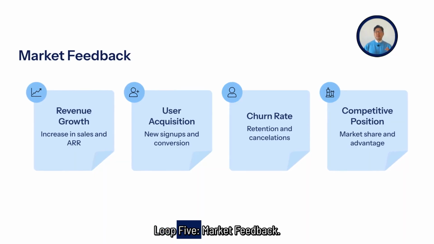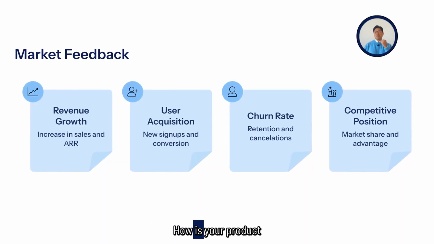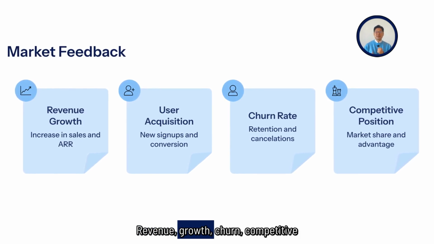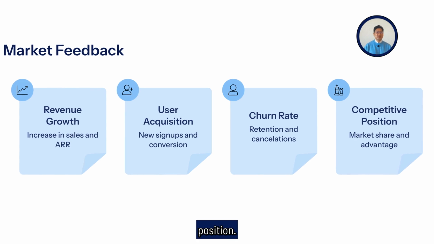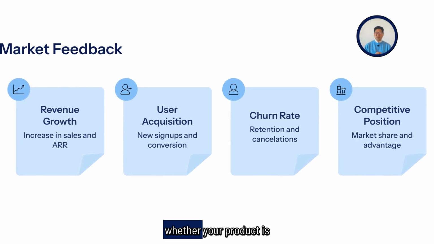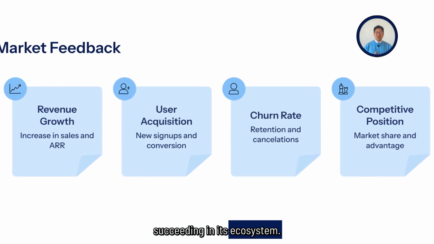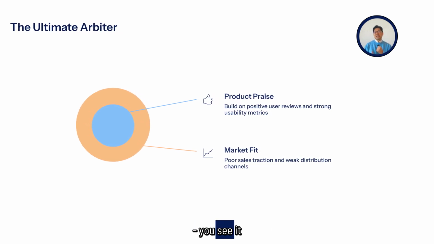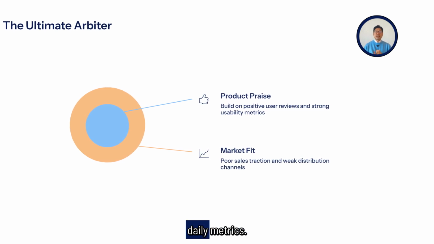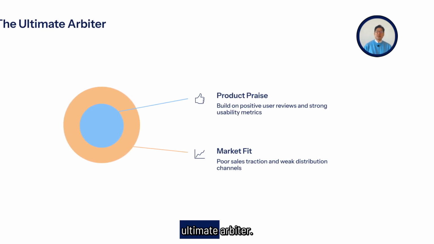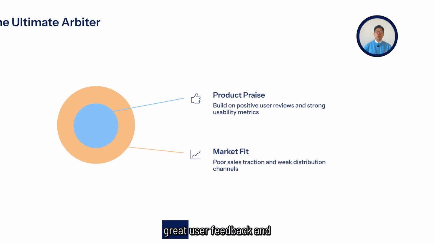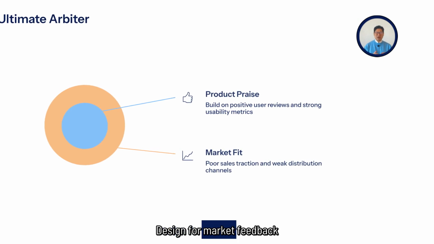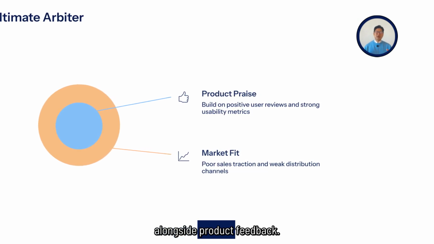Loop 5, market feedback. How is your product performing in the market? Revenue, growth, churn, competitive position. Market feedback tells you whether your product is succeeding in its ecosystem. Market feedback is typically slower than other types. You see it in quarterly numbers, not daily metrics, but it is the ultimate arbiter. A product can have great user feedback and still fail in the market. Design for market feedback alongside product feedback.